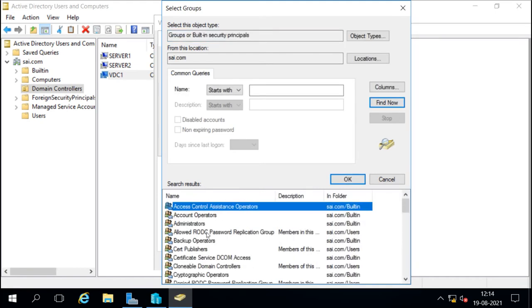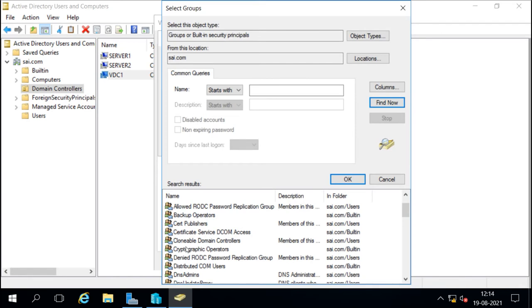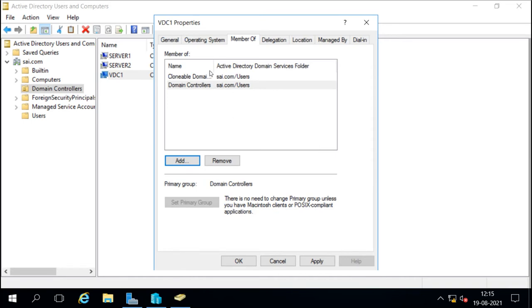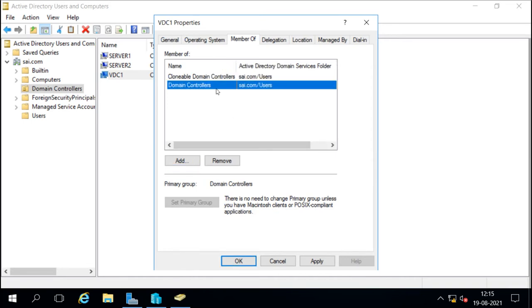It shows all the groups available. Here I will select the group called Clonable Domain Controllers, and I will say OK. That means I am adding this domain controller's machine account into the Clonable Domain Controllers group. This group defines that these domain controllers are able to be cloned. That means we are allowing this domain controller to be cloned.